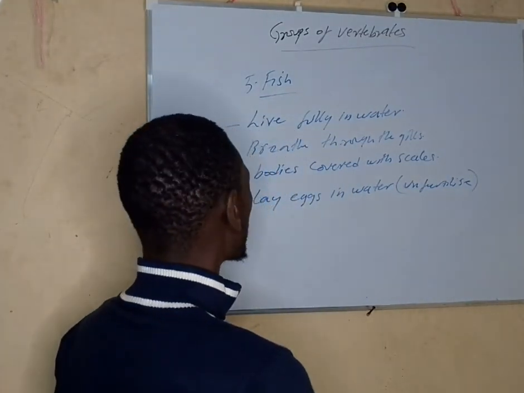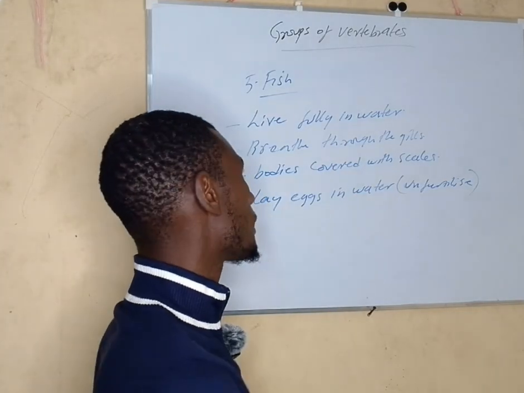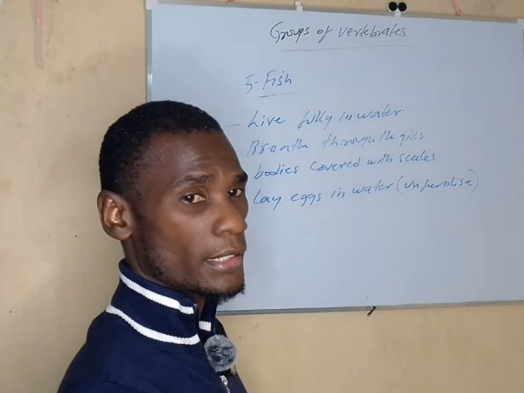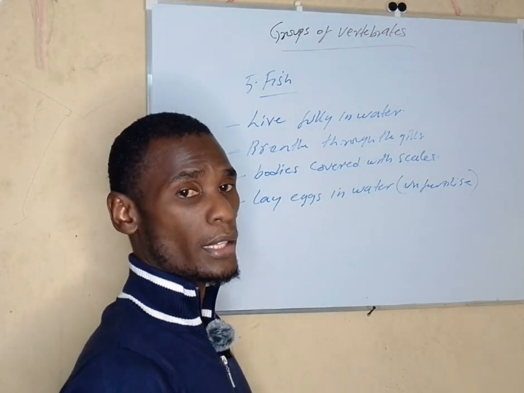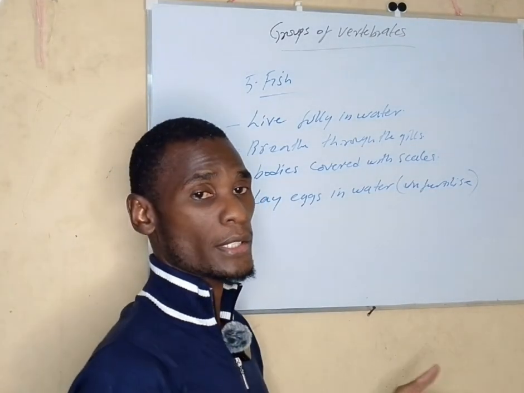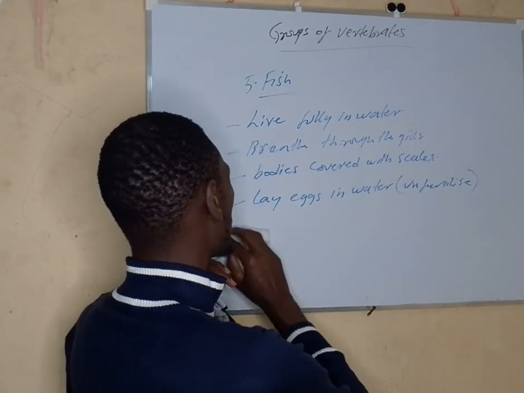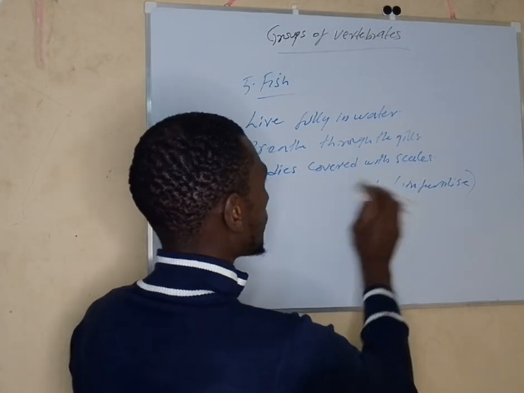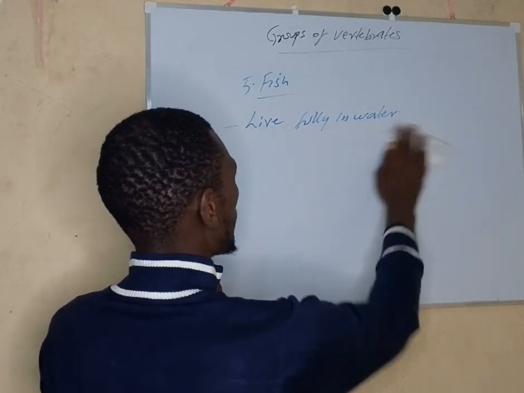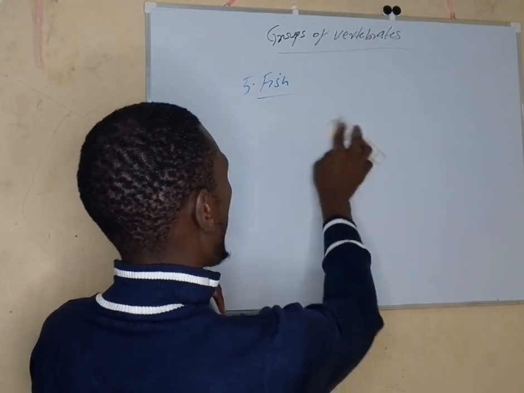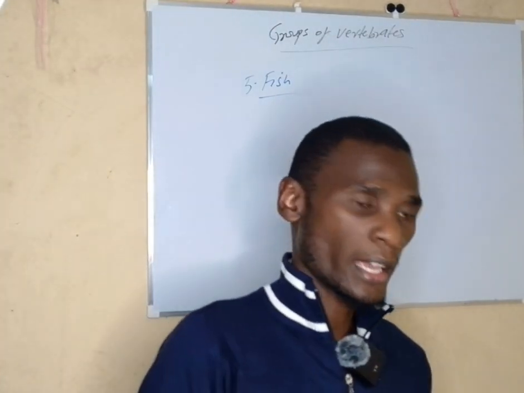Now, that is the last group of vertebrates and their characteristics. So we have taken time and we looked at them one by one from the first group to the last. So it is upon you to always go through them. You can have your small notebook, you note them down for your revision purposes. Otherwise, that brings us to the end of that lesson.